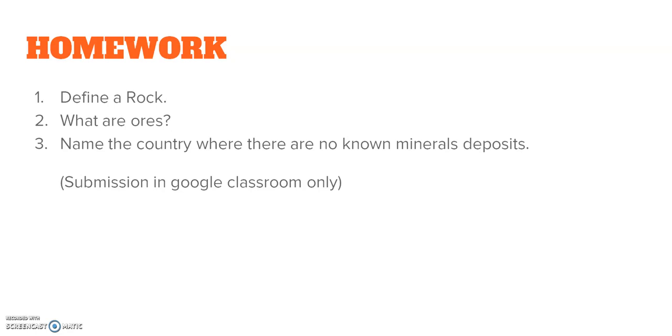So students, this is your homework. So in your book, in this chapter itself, there are certain small boxes which you all tend to ignore. So in order to ensure that you do not ignore those boxes, I am giving questions from that box particularly. So first of all, define a rock. Number 2, what are ores? And number 3, name the country where there are no known mineral deposits. So these are very short questions which you will find when you read the extra informations given in the boxes in your chapter itself.